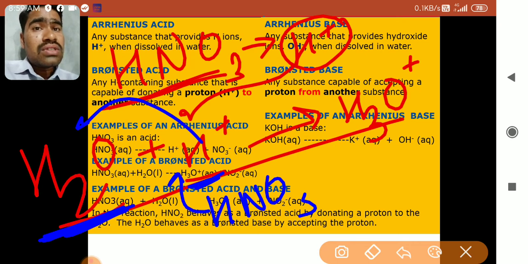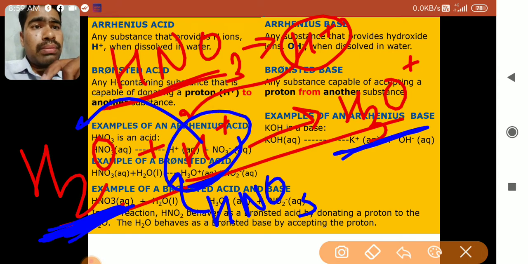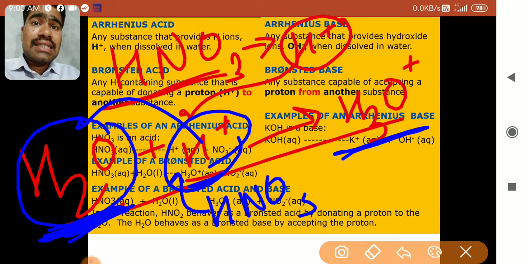Bronsted defined a base as the substance that is gaining or accepting the proton. Proton means H plus from any other substance. If any substance accepts H plus, that is a proton, then it is called a Bronsted base. Now in this example, H2O is accepting this proton from the HNO3 and it has formed H3O plus, and that's why HNO3 is called an acid. HNO3 is called an acid because it has donated the proton. H2O will be called a base because it has accepted that proton.